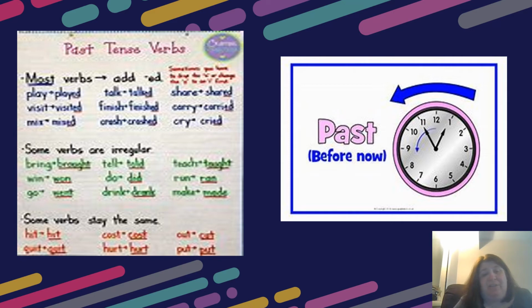Because if you went into a job interview and you're going to tell them, I told you something, they're going to think that you're not very bright. And you need to know that you need to tell them you told them something, or I'm telling you something. You need to make sure you're using the correct tenses of those verbs.